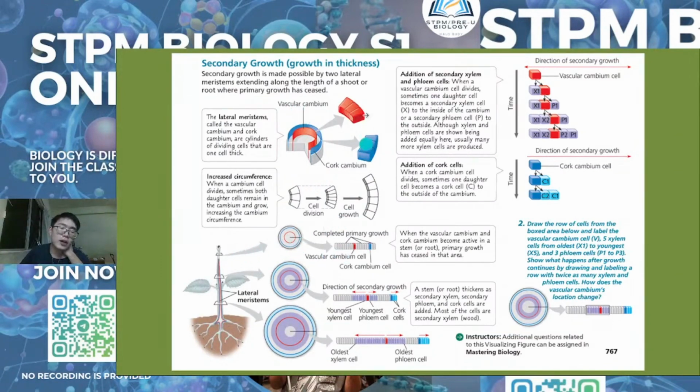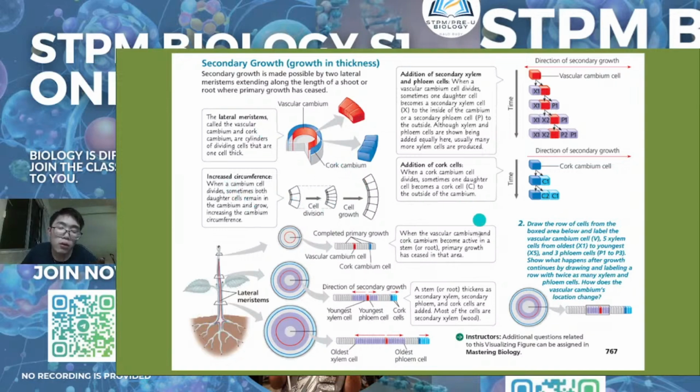Okay, here you will see the lateral meristem. The lateral meristem contains the vascular cambium and the cork cambium, right? The vascular cambium is more inside the plant, and the cork cambium is more outside. The vascular cambium is responsible for producing secondary vascular tissue, and the cork cambium is responsible for producing the cork cells.